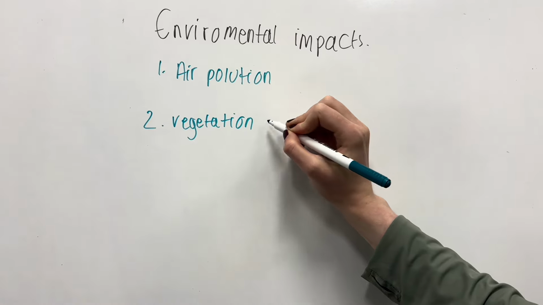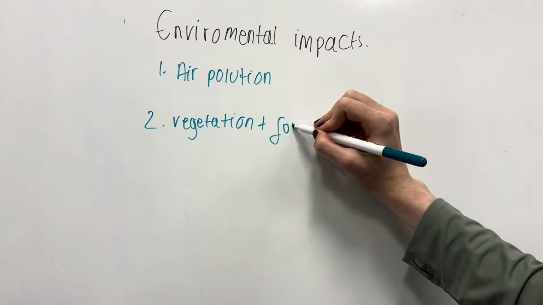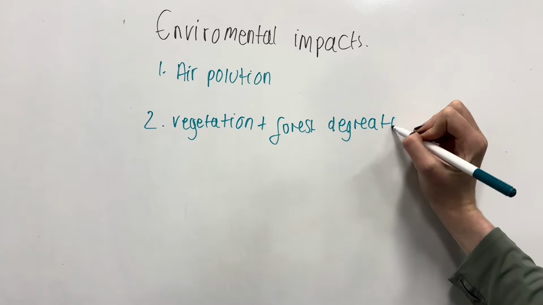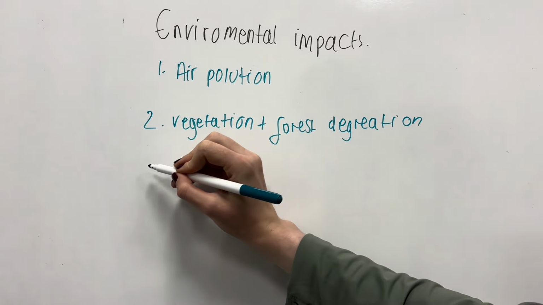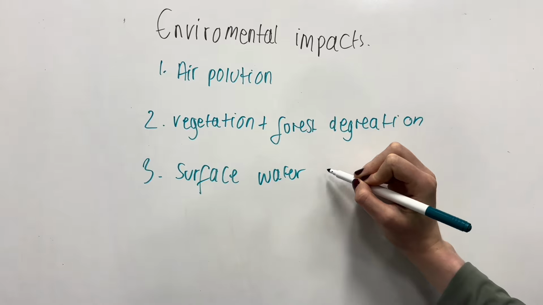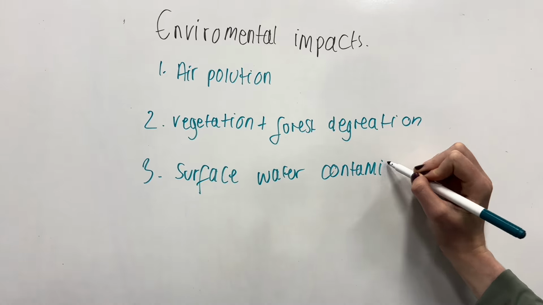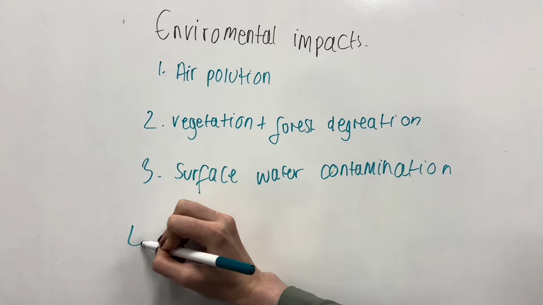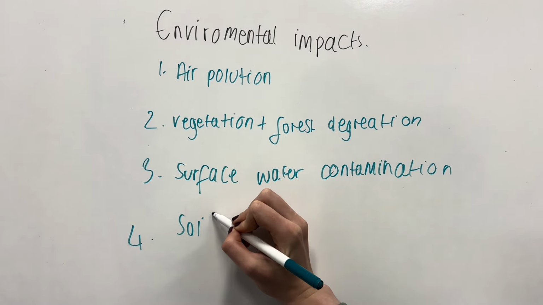Vegetation and forest degradation. Mining often destroys land and forests with abandoned pits, leading to barren mosquito breeding sites and erosion. Surface water. Mining discharges mercury, cyanide and soils into rivers and streams. Contaminated water affects fish populations. Improper disposal of chemicals can get into the water system. This endangers wildlife and communities.